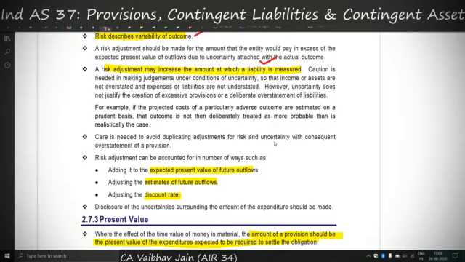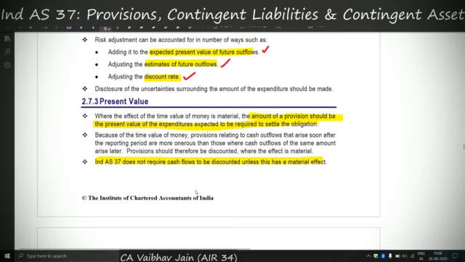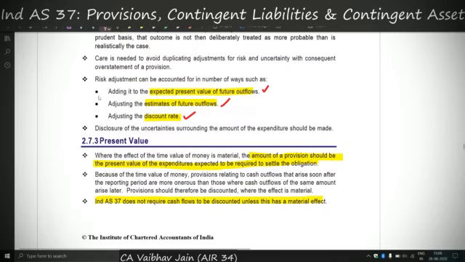So there are 3 components. First, we'll estimate the future outflow. Second, we'll estimate a discounting rate, and then we'll bring that future outflow to the present value. We can risk adjust any of these things: the future outflows we have to pay, the discounting rate we are using, or the present value which we have derived by discounting the future outflows. So risk adjustment can be made at any of these points, and it might increase our provision amount, our liability amount.